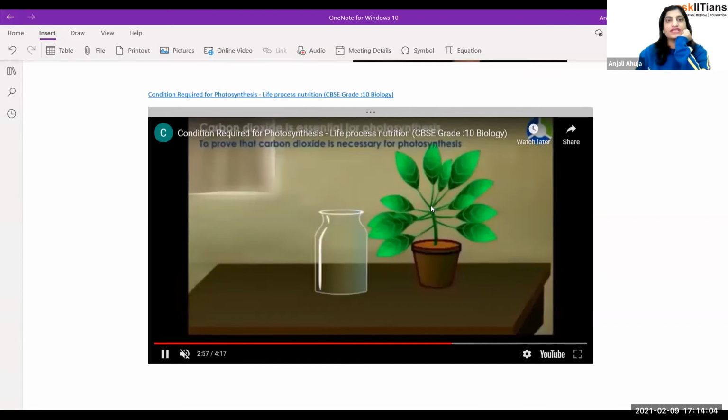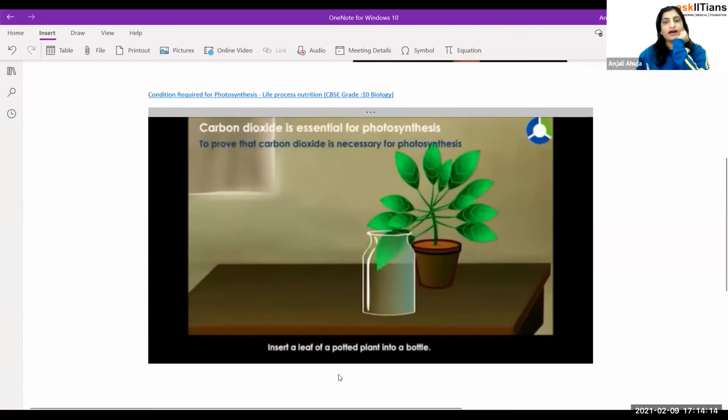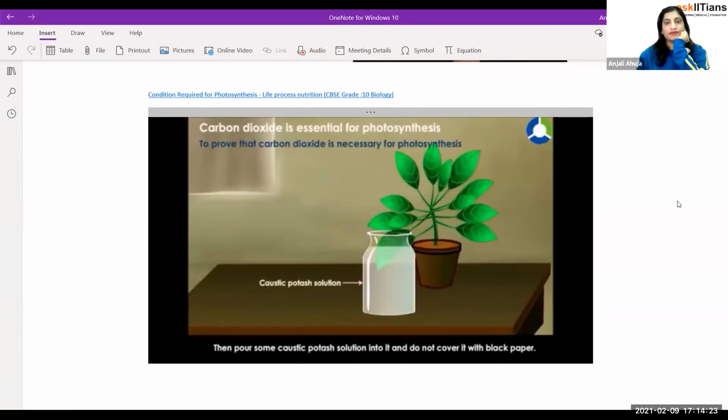Okay, so the next one is to prove that carbon dioxide is really necessary for photosynthesis. See, for photosynthesis, carbon dioxide is the one that is actually fixed, right? So insert a leaf of a potted plant into a bottle. Then pour some caustic potash solution into it and do not cover it with black paper. Put it just like that.